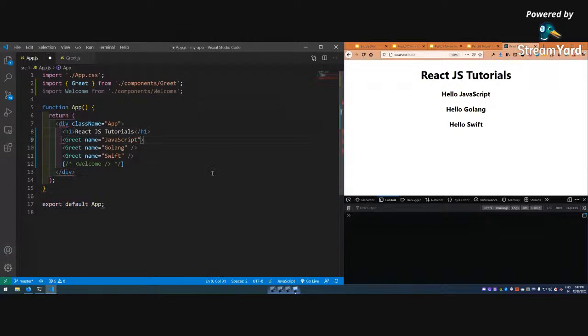So I can write it like this also, Grid, and it is not giving me any error.